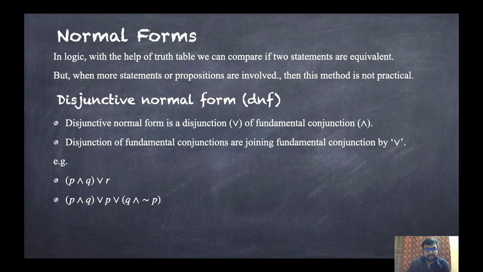Okay, let us discuss the next example here. In between everywhere there has to be disjunction, and inside the brackets there has to be conjunction. That means it is a disjunction of fundamental conjunctions. Next, here also, whenever there is a bracket, inside the bracket there has to be conjunction, and outside there has to be disjunction. So here it is disjunction, and in brackets it is conjunction.